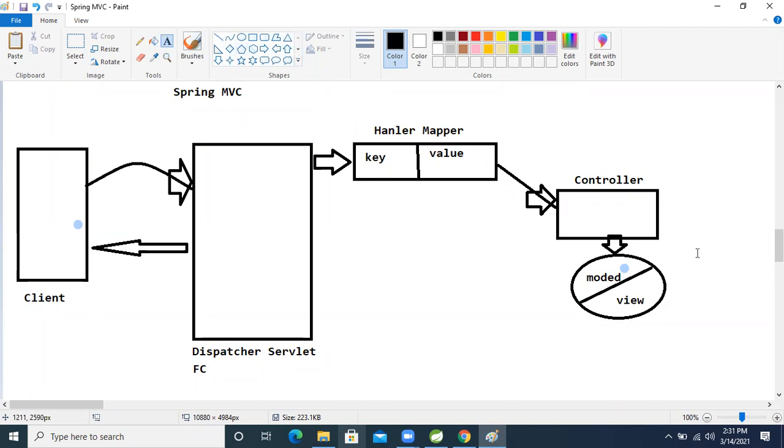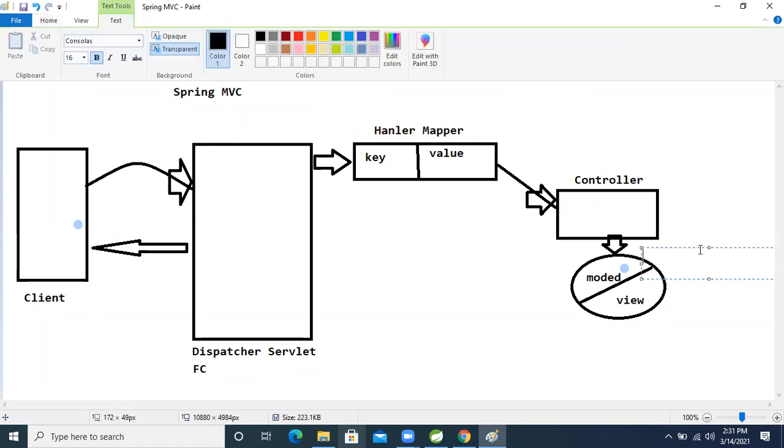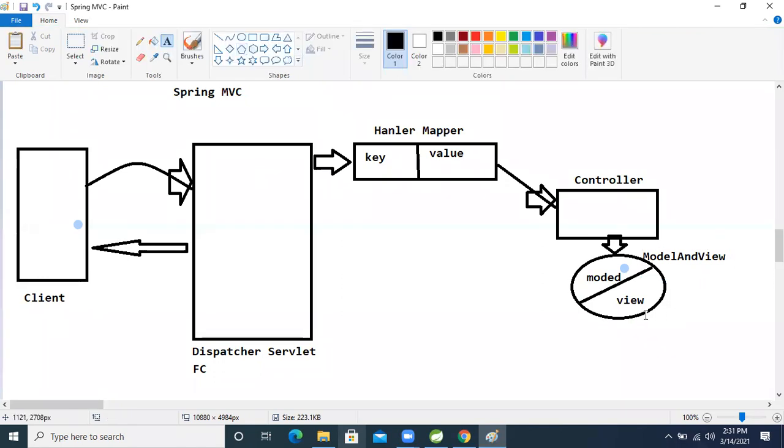So this object is nothing but Model and View. This person's name is Model and View.